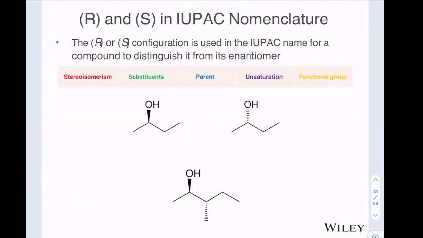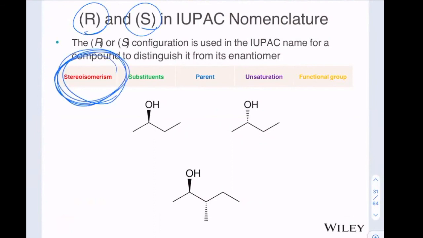And then I just want to remind you that when we figure out R or S, it becomes that very beginning of the name. Remember, I promised you we talk about stereochemistry in chapter 5. Here we are. R and S goes at the beginning of the name. It goes before the substituents, before the parents, before the unsaturation, and then before the suffix for the functional group. It goes at the very beginning. Cis trans goes at the beginning. R, S goes at the beginning, and E, Z goes at the beginning.